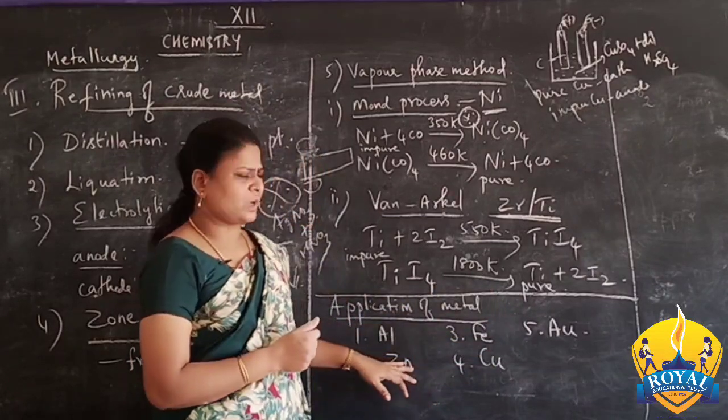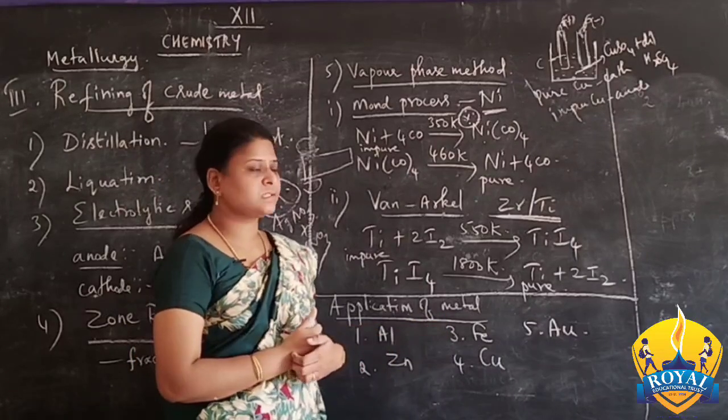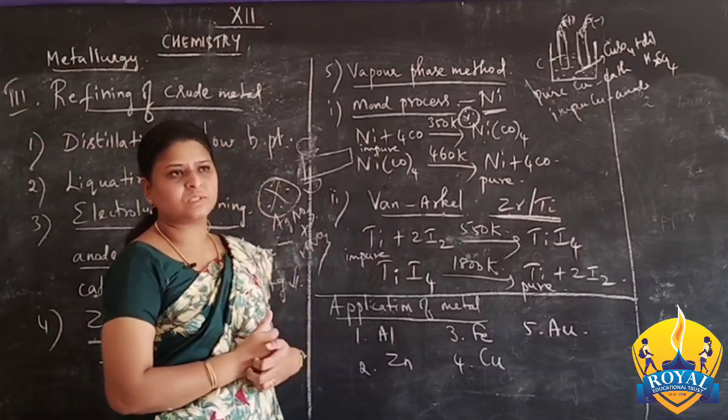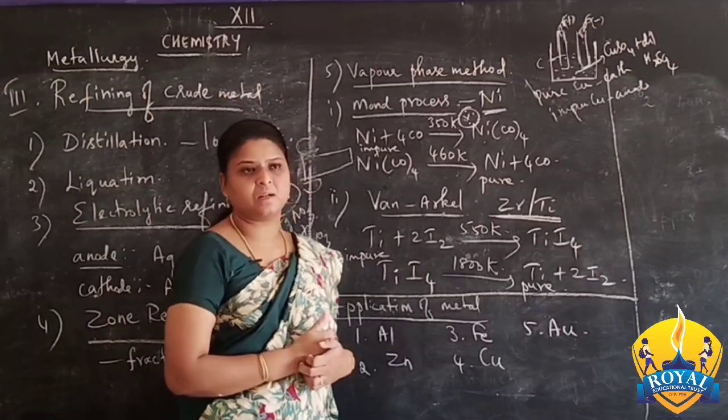In our book also 3 or 4 points are given under each metal. So we just go through this. 1 or 2 is the book back question, uses of this metal. So we can go through the uses, the applications of metals, under this.